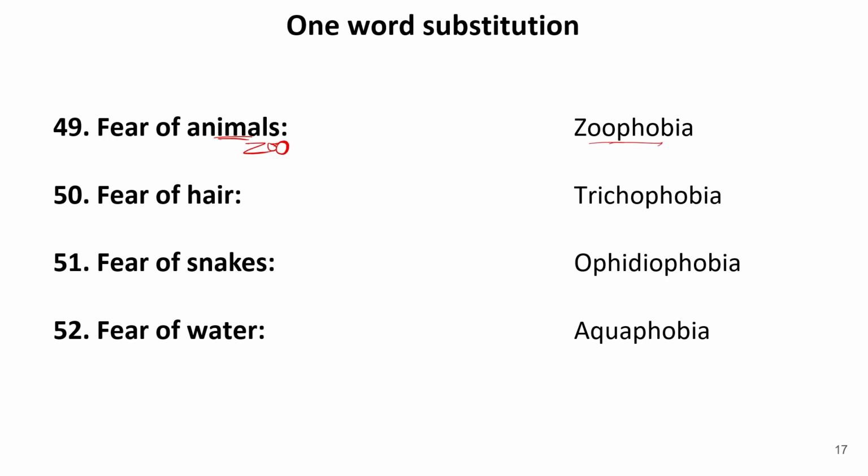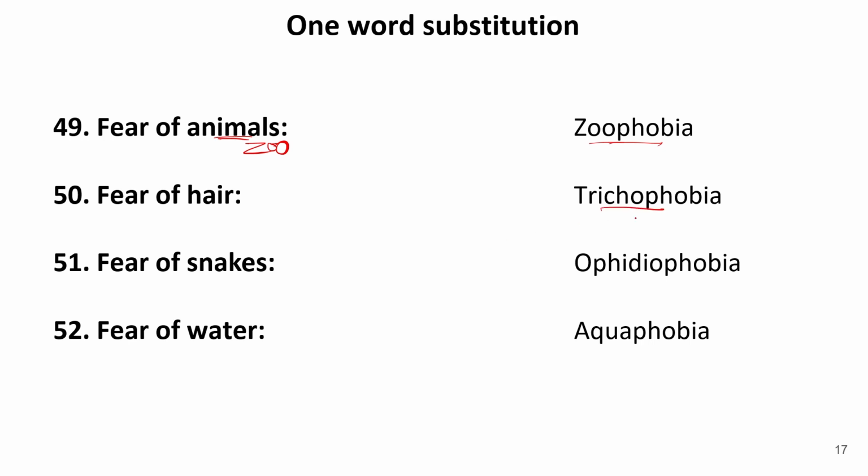Fear of hair. Now what kind of fear is related to hair? When you fear that your hair is damaging continuously, you are having a huge hair fall, that is fear of losing hair. So that is known as trichophobia.